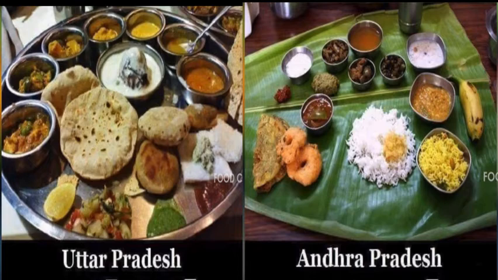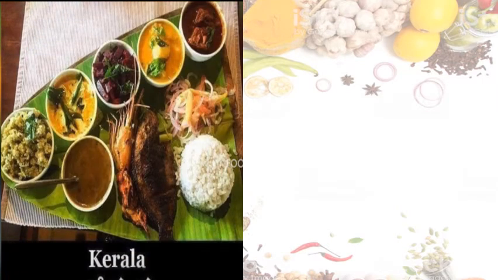Again here uddin vada and roti, pickle, different types of vegetables, chutney is there, banana is there. This is a meal of Kerala, fish food and different types of rice are there, and salad, curries are there.